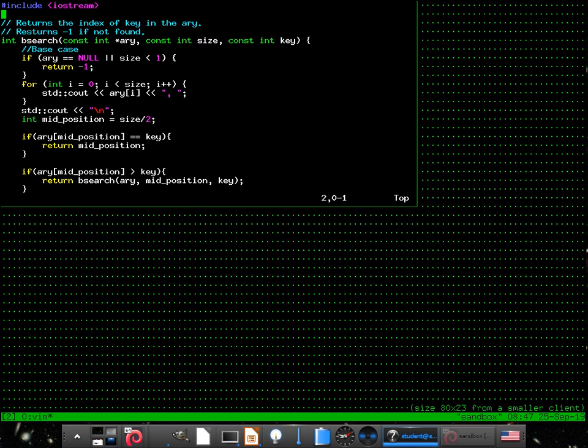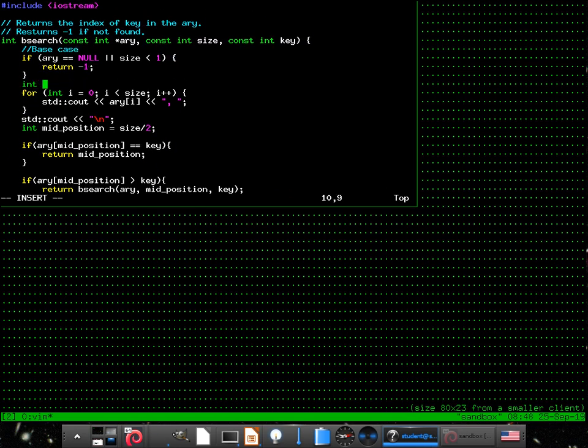Fun. Well, luckily it's easy to do that. Int even offset equals size mod 2. So size mod 2 will tell you if it's even.